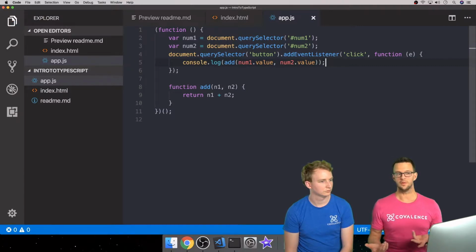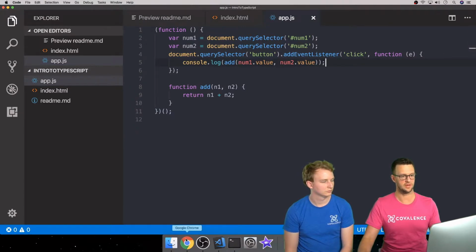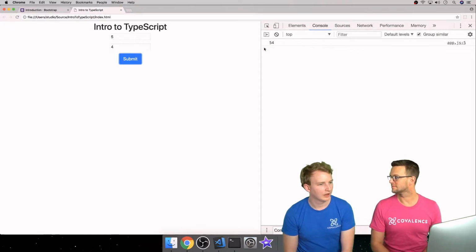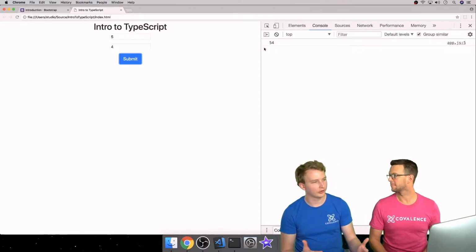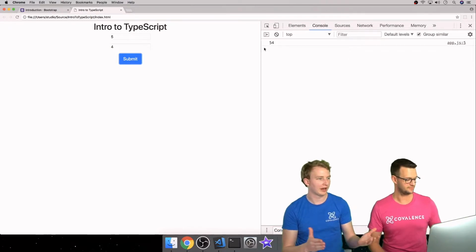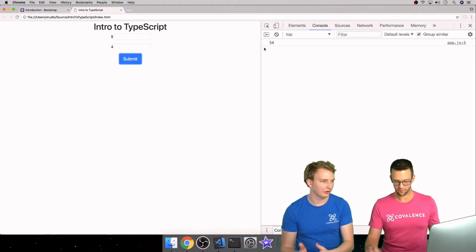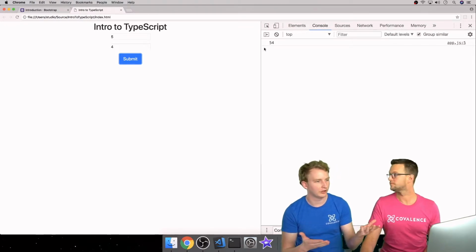So this is pretty simple. There's no errors here. Nothing's wrong with this. It should work, right? So let's go see what happens. When I'm over here, I'm going to just say 5 + 4 and submit. And we outputted 54. Yeah, and most of you probably caught the error while we were doing it, but what we have here is inputs. Even though it's input type number, the value of the input is a string. So we end up concatenating two strings together instead of adding two numbers, which is what we intended.